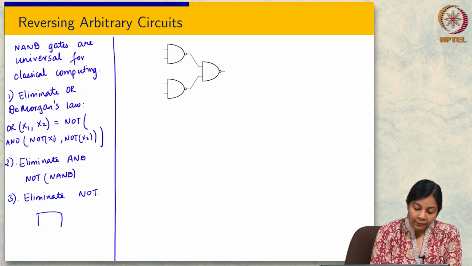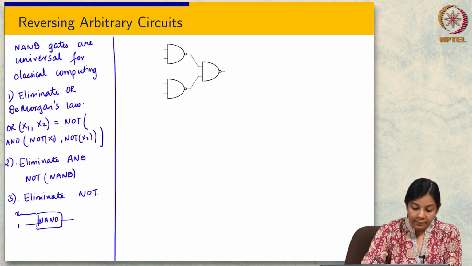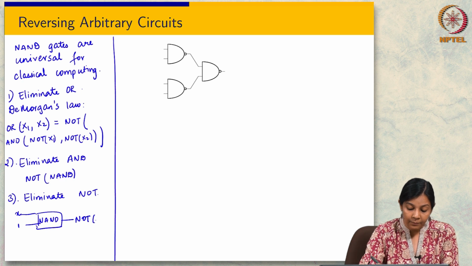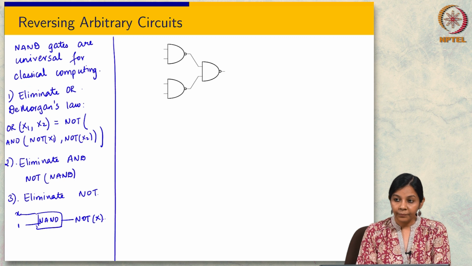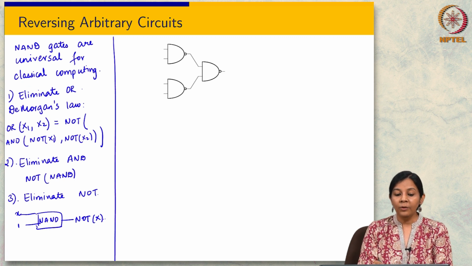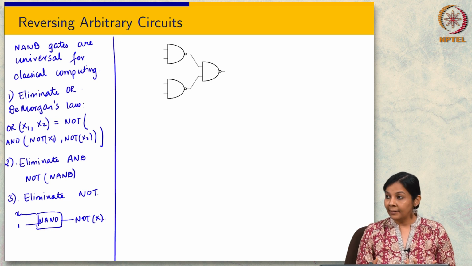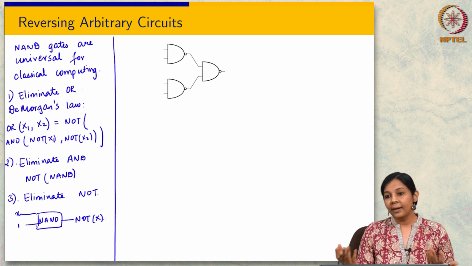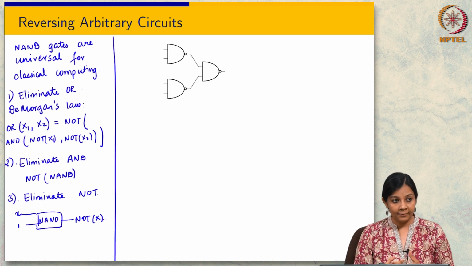One way is to just hardwire one of the NAND gate inputs as 1. Now if I give input X, what I get as output is NOT X. So what this shows is that if I can simulate NAND gates, then I can simulate any classical circuit.